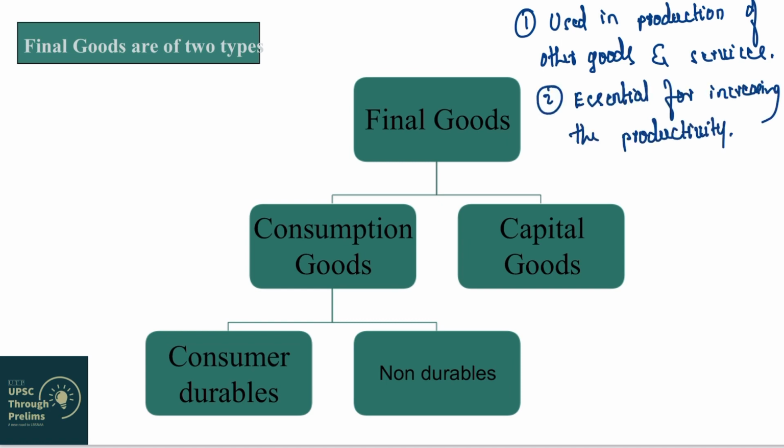Now let us understand some more things about capital goods. Do you think the consumption goods like AC, fridge, television, laptop, mobile phone, or the pen and notebook you are using right now, are produced by some other machines, right? They are manufactured by some other machines.